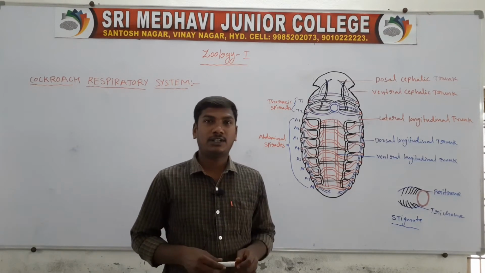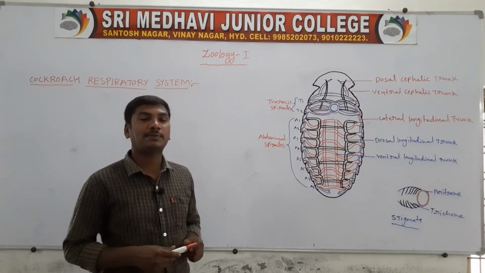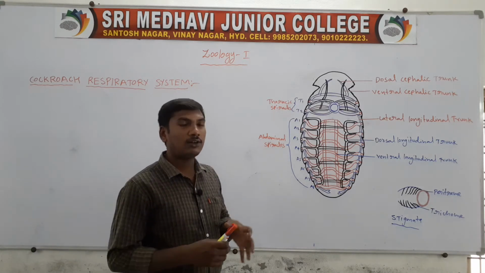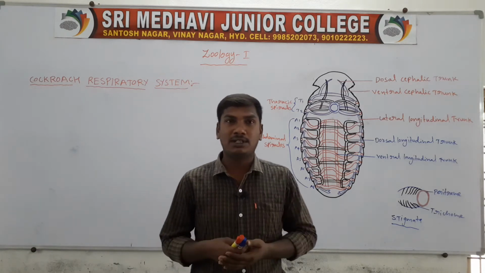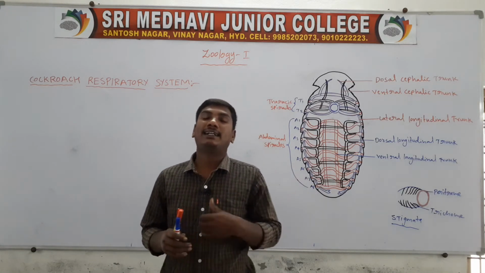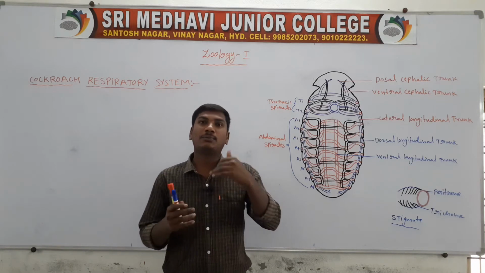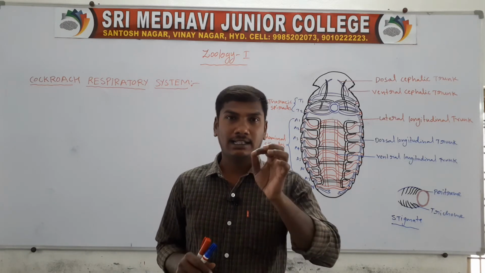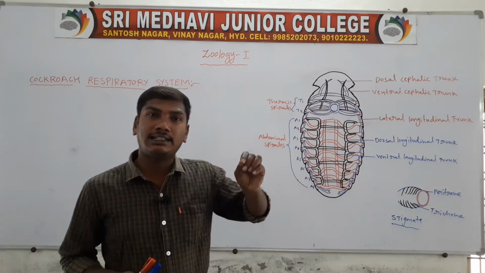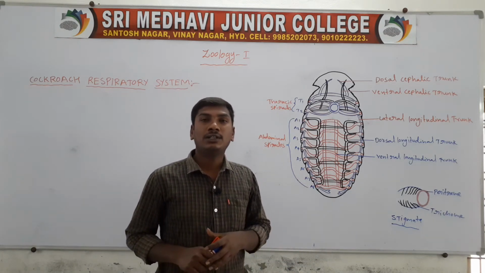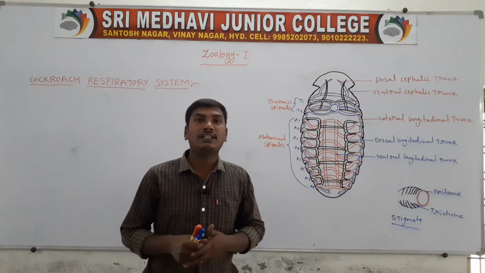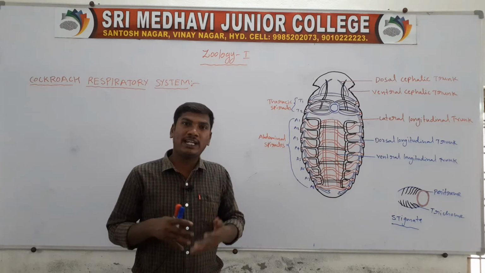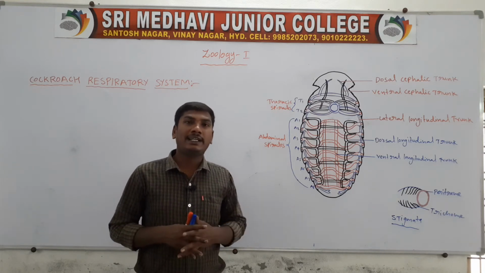Hello everyone. Today we discuss the cockroach respiratory system. The cockroach blood is also called hemolymph. The cockroach blood does not contain a respiratory pigment, so the blood circulatory system is not involved in the transport of gases.